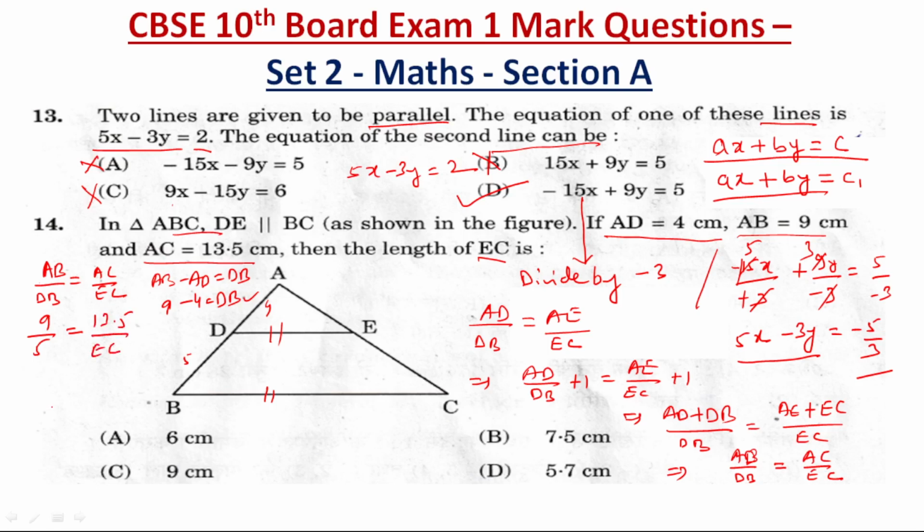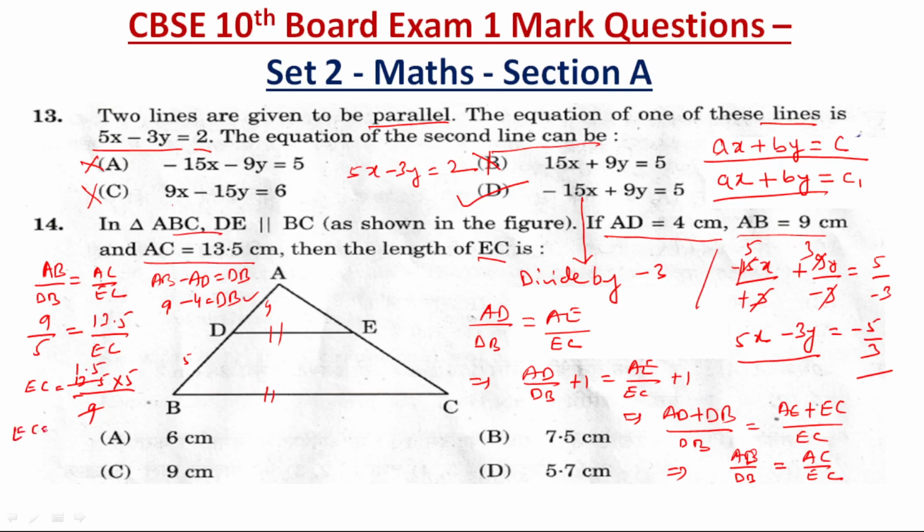Okay, right? So let us solve it. EC is equal to 13.5 into 5 divided by 9. So 9 5s are 45.